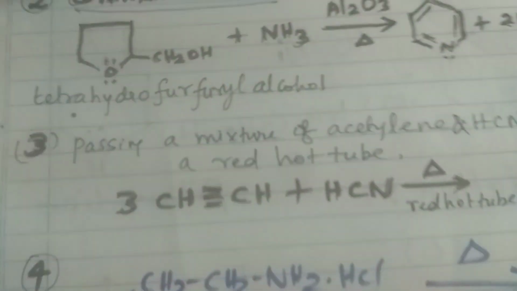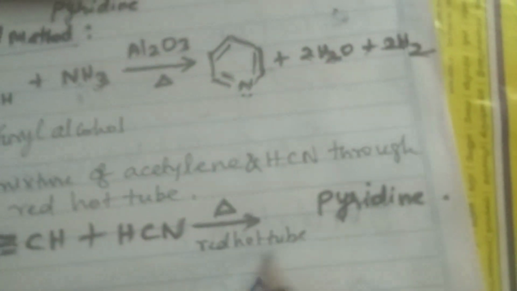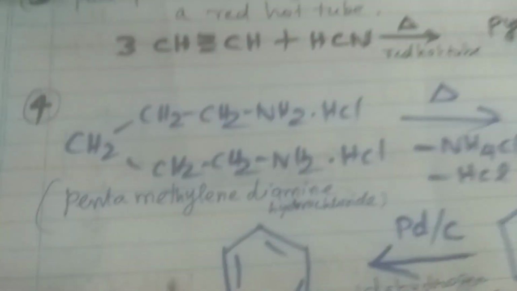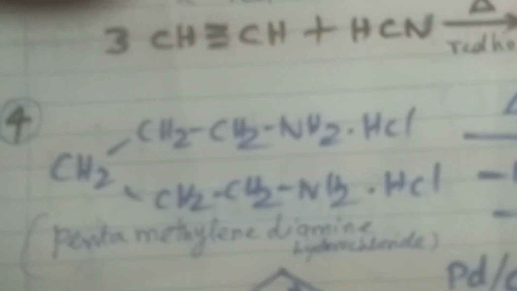The third method is when acetylene is heated with hydrogen cyanide over a red hot tube, pyridine is obtained. The fourth method is with pentamethylene diamine hydrochloride. 5 methylene groups are there in this compound, 1, 2, 3, 4, 5.